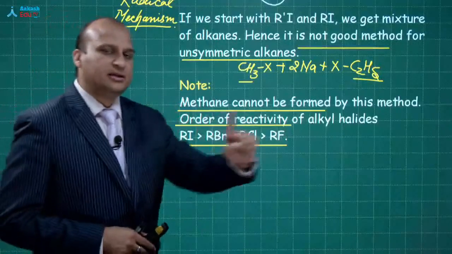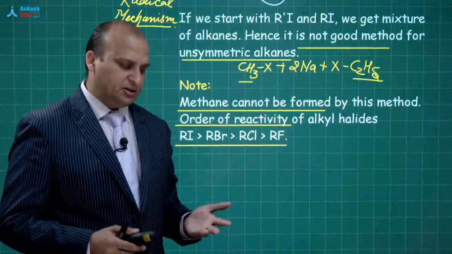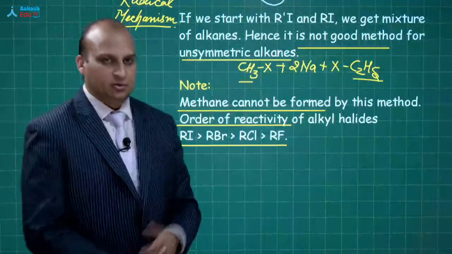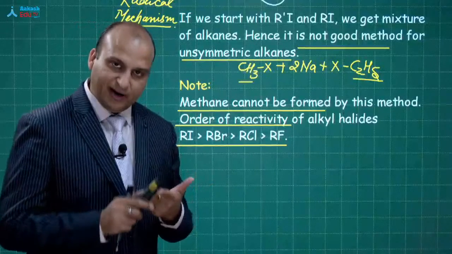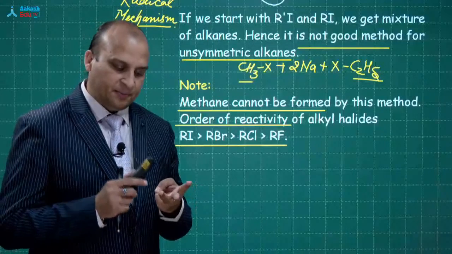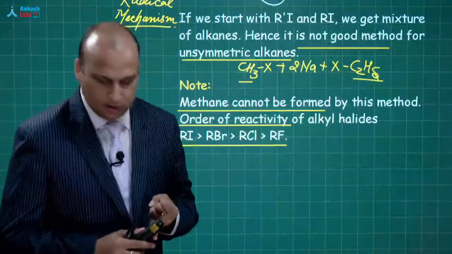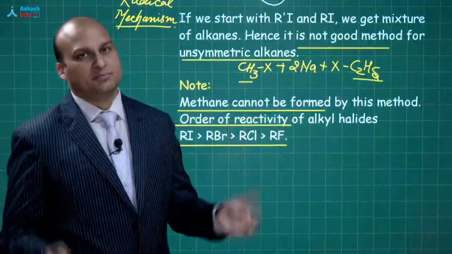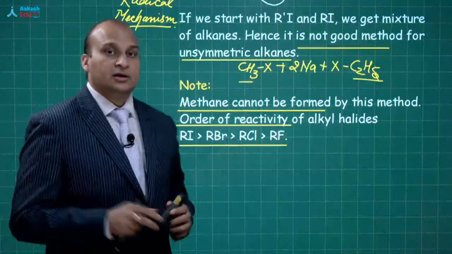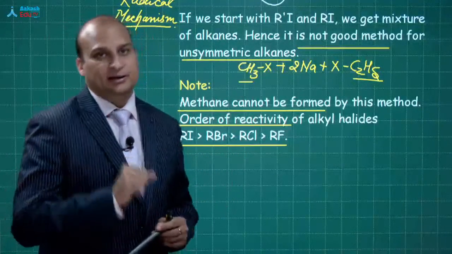Now, second important thing that I am telling you over here. When you are given a name reaction, please don't simply remember it. For Wurtz reaction, there are certain points. Why dry ether? Which mechanism? Free radical. Can we produce unsymmetrical alkane? No. Can we produce methane? No. Why not? Because we get a mixture of products. What is the order of reactivity? This is the order of reactivity. This is how you will be able to make your notes properly.